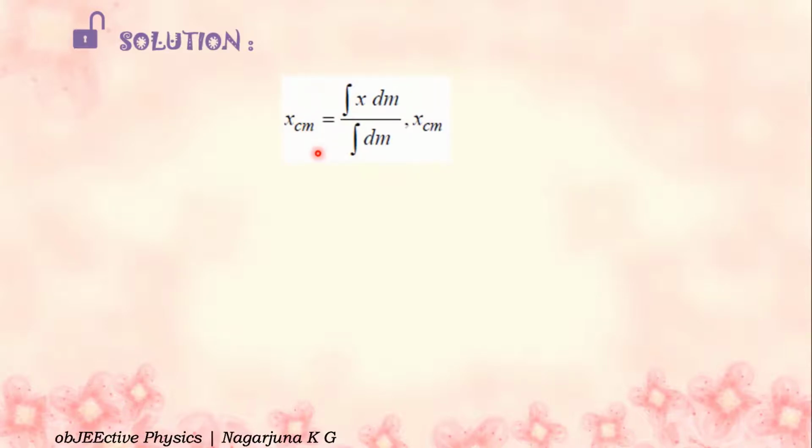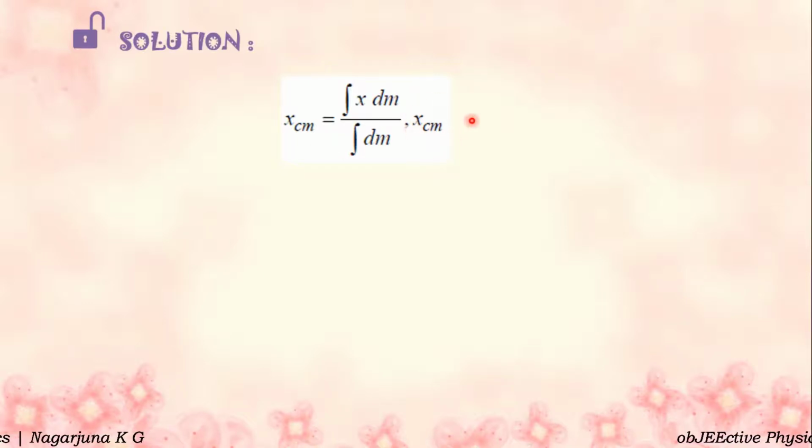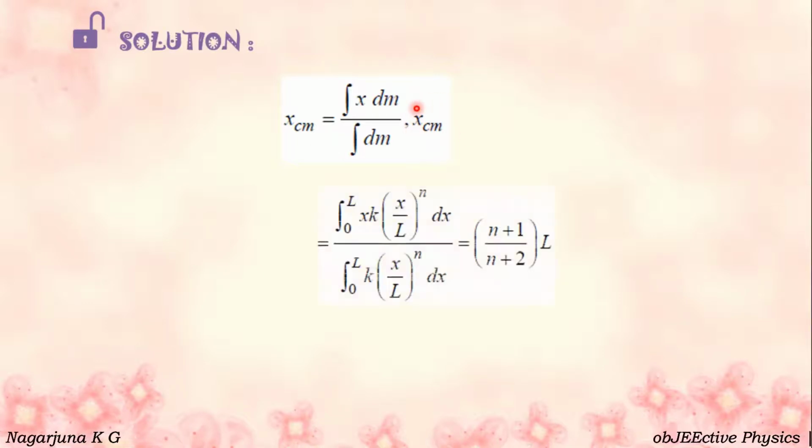We know that xcm is equal to integral x dm divided by integral dm. Don't confuse it with xcm in the next line.